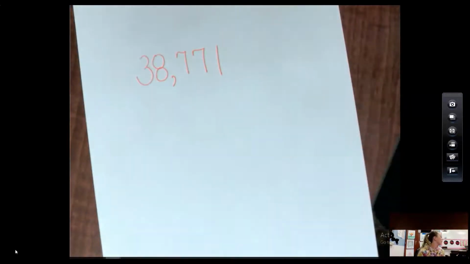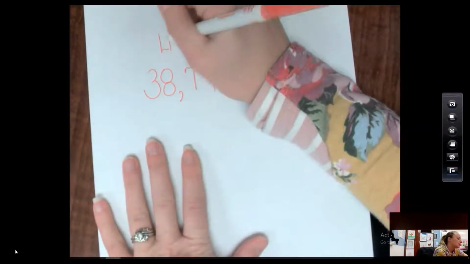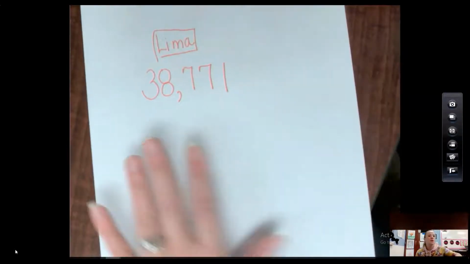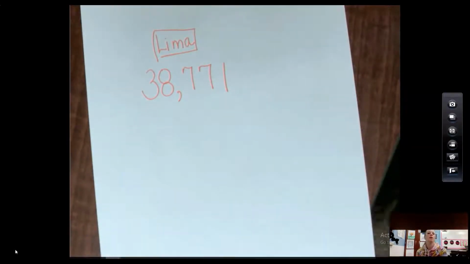Can you read that number? It's 38,771 people. That is in the city of Lima, where we live. So there's 38,771 people in Lima. Now, of course, that number can go up and down daily. That can change because remember that people are born every day and people die every day. So that is an approximate number, meaning those things can change.